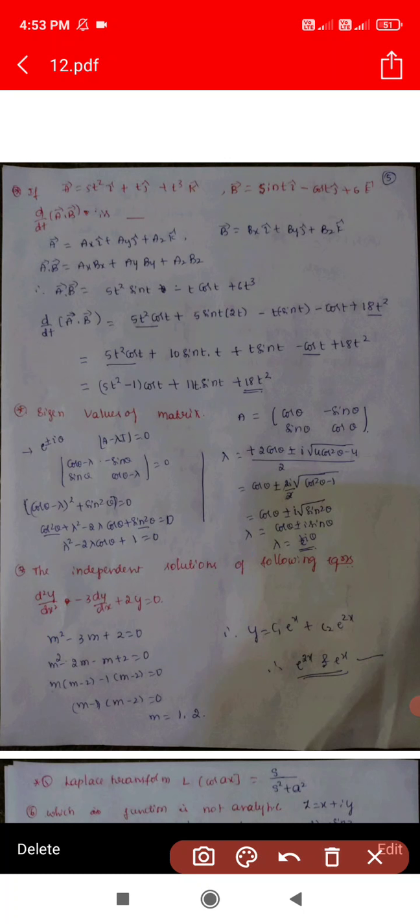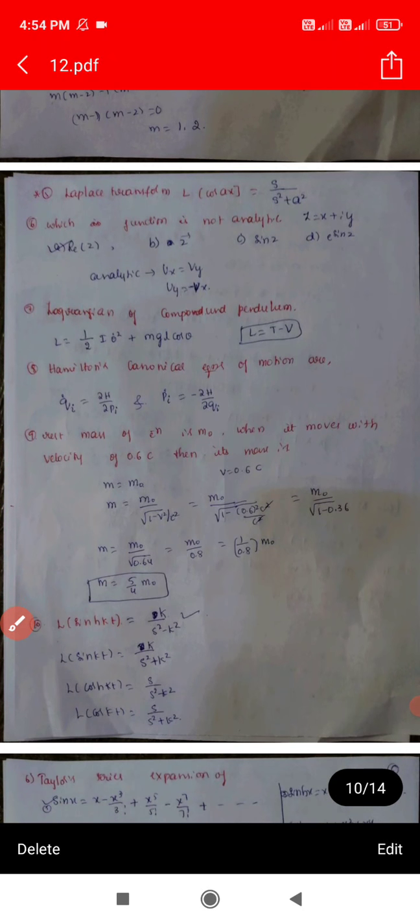Splitting m square, 3m we can write as 2m minus m plus 2, since 2 ones are 2. So m will be common in the first two terms and minus 1 will be common in the second two terms. We get (m minus 1)(m minus 2) equals 0. So m becomes 1, 2. So the general solution of this differential equation is y equals c1 e power x plus c2 e power 2x, that is e power x and e power 2x is the answer.